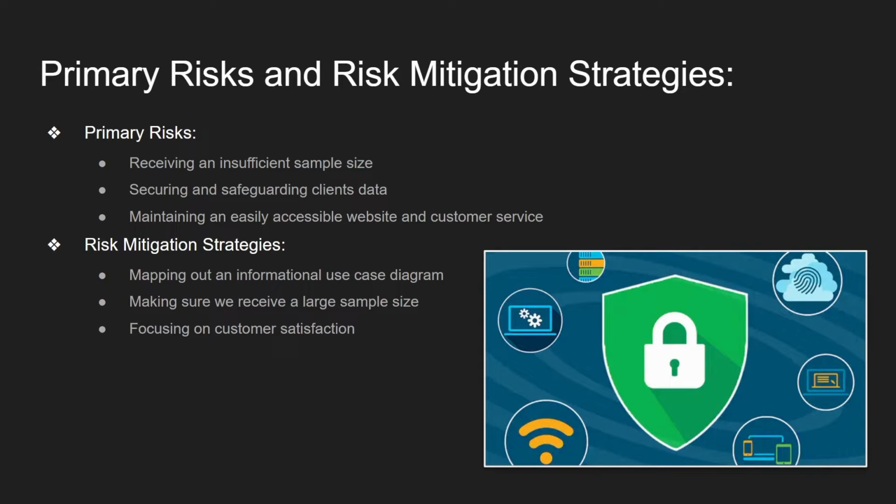Primary risk and risk mitigation strategy. During the course of our project, we've had to tackle what potential risks there might be. An example of a potential risk could be receiving an insufficient sample size. Maintaining a specific sample size is extremely important, considering we're talking about AI ethics. One way we can mitigate this risk is by ensuring that we receive data from a large population.